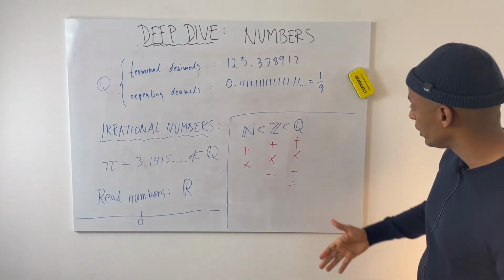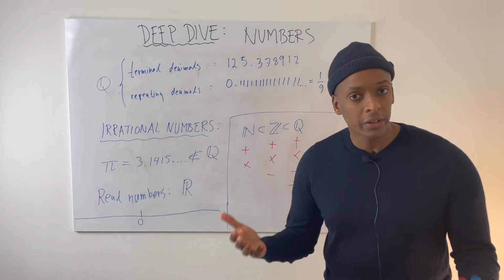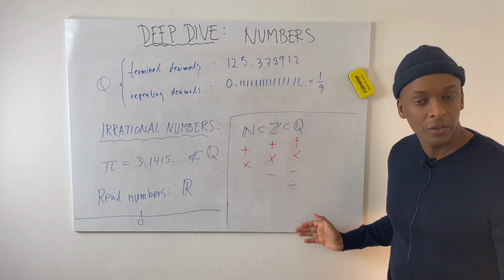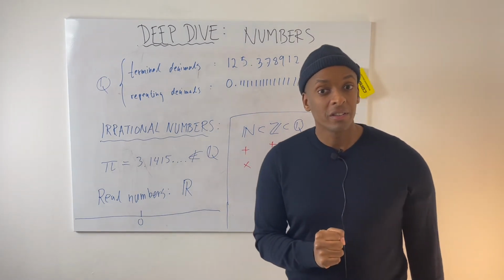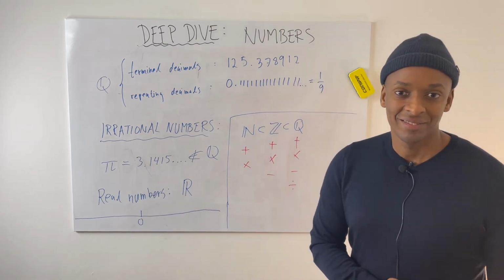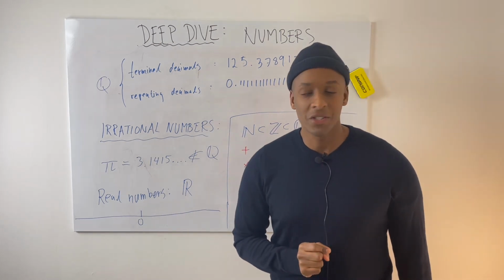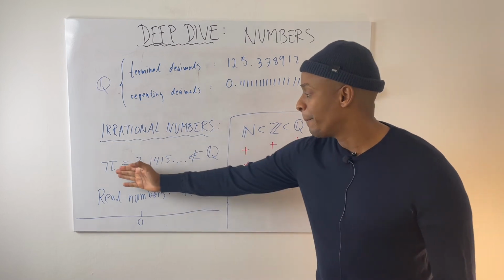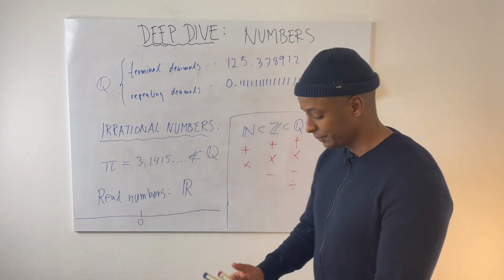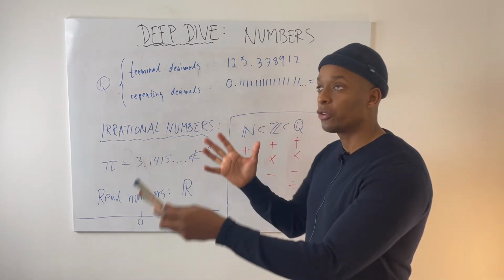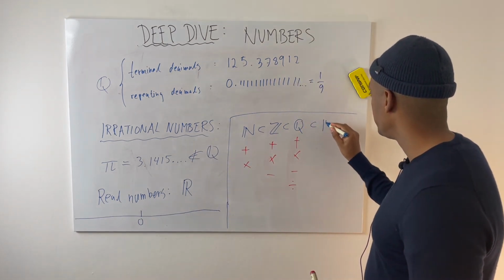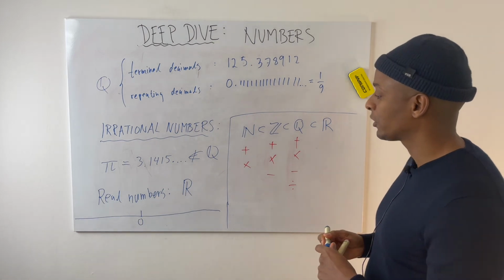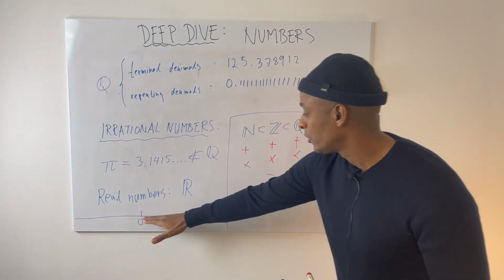But there are numbers that are not rational, and we call them irrational numbers, the most famous one being pi. The set of irrational and rational numbers together we call the real numbers, and that's all the numbers on the number line.